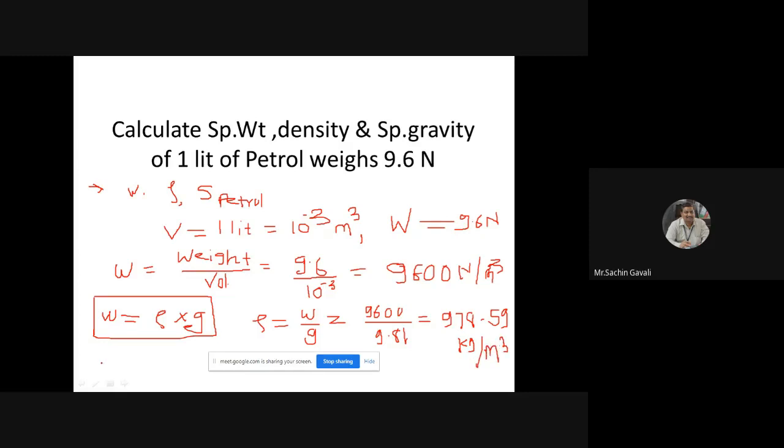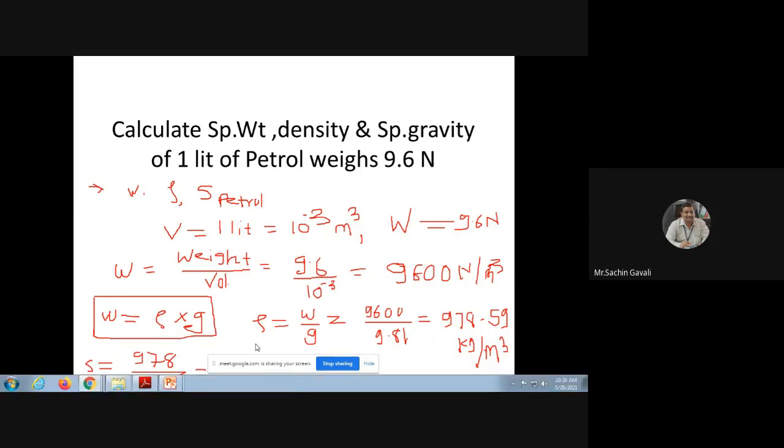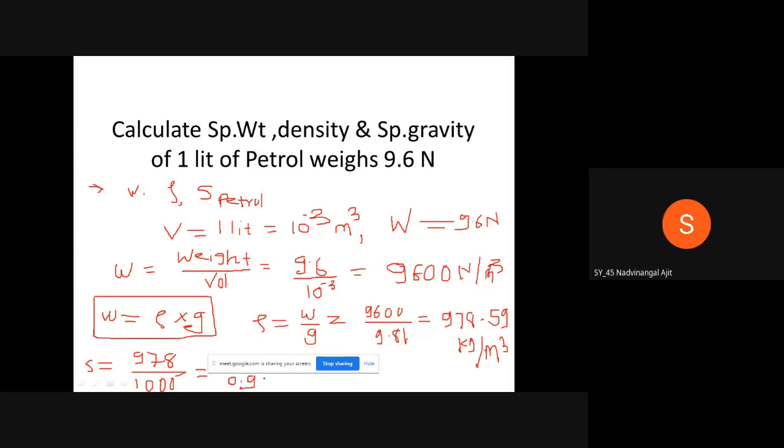And what is then specific gravity? Specific gravity will be S, which is equal to rho of petrol divided by rho of water. So it is equal to 978 divided by, roughly, 1000. That is not the big issue. It is coming as 0.98 or near about. Everybody got this? Yes, sir.